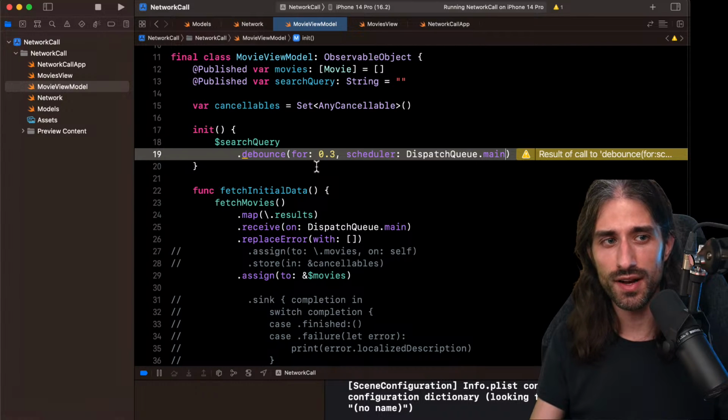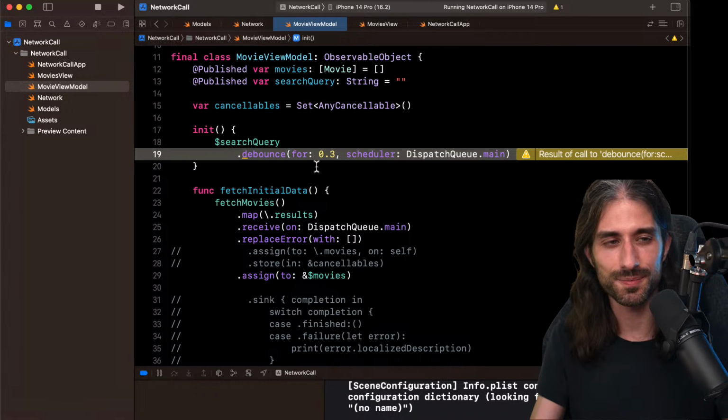And if any new value is sent during that time interval, it's going to reset the timer to 0. So for a value in a search query to be sent downstream, you need the value to not change for 300 milliseconds. And the goal is that if the user is typing, you don't send a new network request every character the user has typed, because it's just stupid.